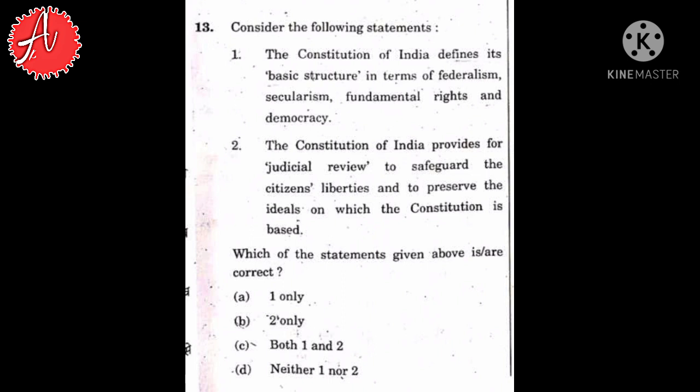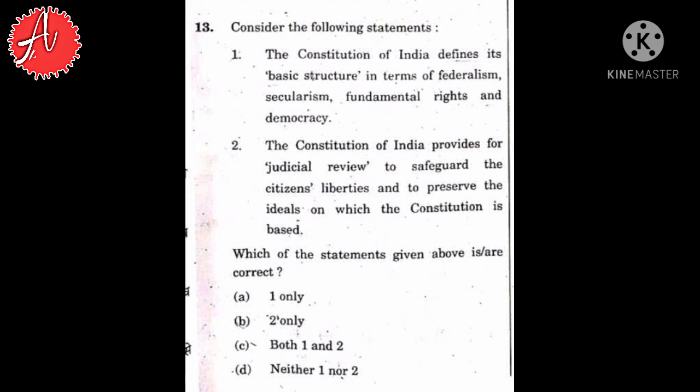If you see the first statement, it is apparent that if you read Lakshmikant Indian Polity, you might know that the Constitution has never provided the basic structure, but it was the Supreme Court's judgments which describe this basic structure of the Constitution.